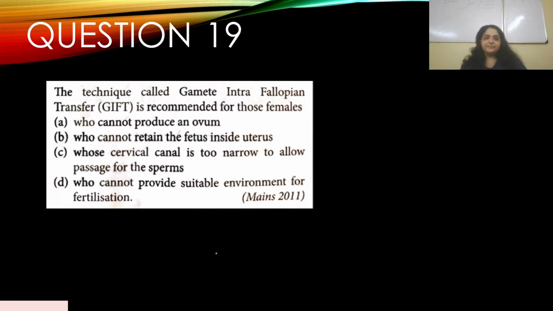Question number 19. The technique called GIFT is recommended for those females, it appeared in Mains 2011, A, who cannot produce an ovum, B, who cannot retain the fetus inside the uterus, C, whose cervical canal is too narrow to allow passage for the sperms, D, who cannot provide a suitable environment for fertilization. So gamete intrafallopian transfer, you can see from the name itself.